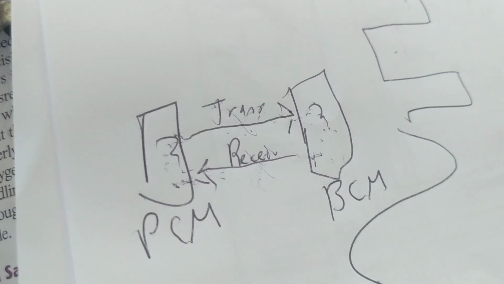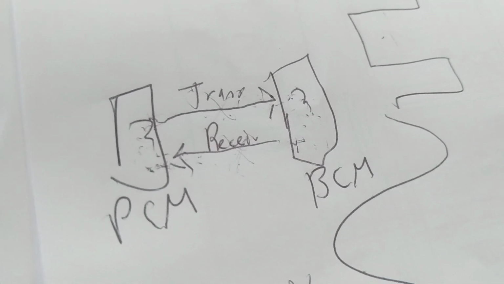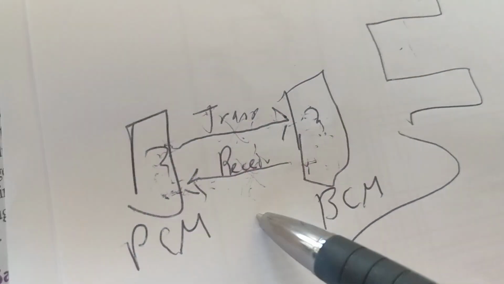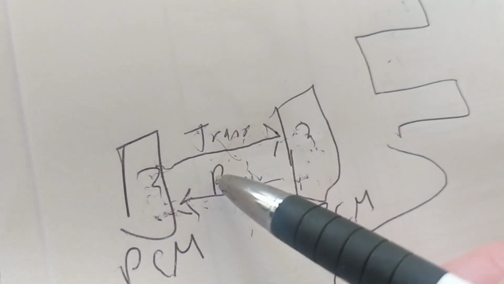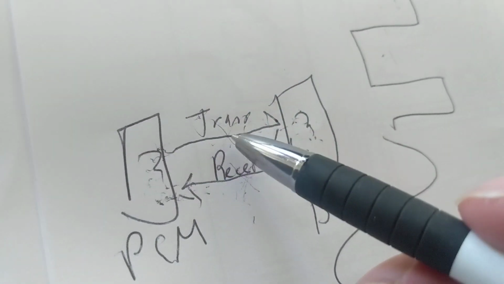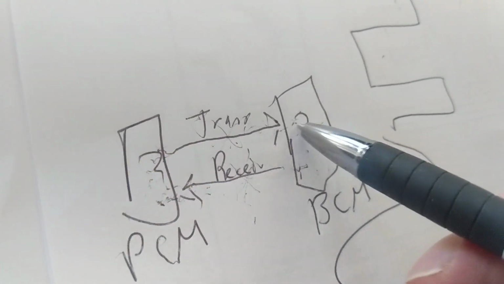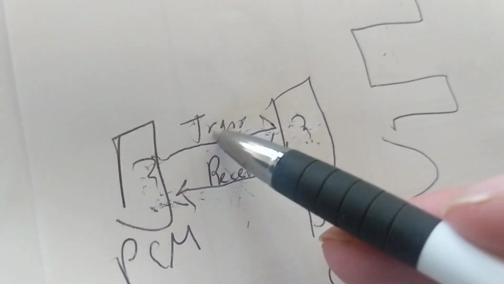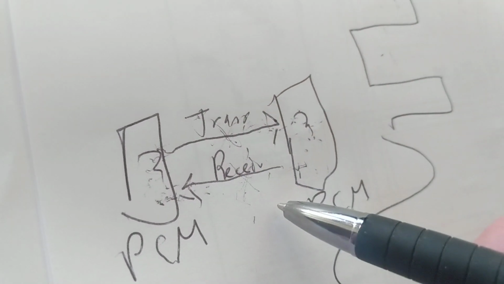This is the most important part when you diagnose communication lines in some makes and models of cars. Again, one more time. He never received this. If the BCM did not receive the email, which line are we dealing with? This one. This is the problem line.